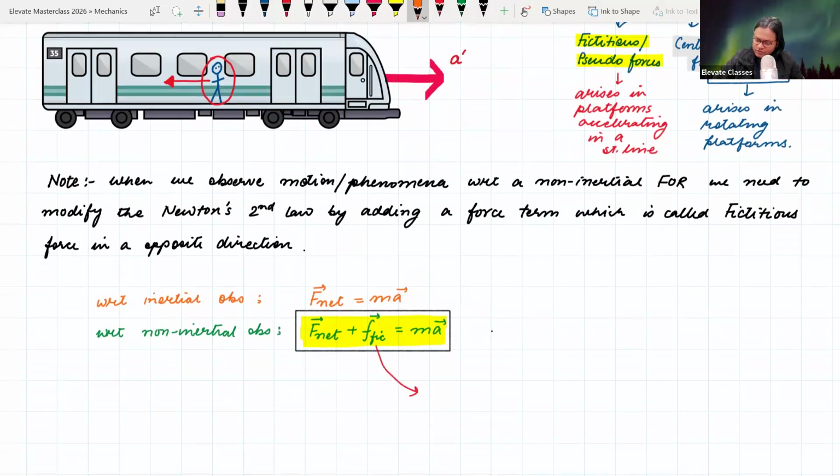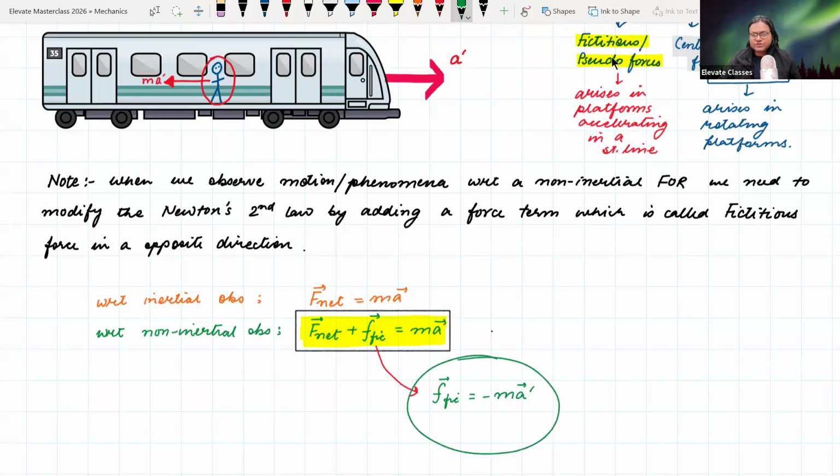What is this fictitious force? This fictitious force is acting on the person, which has a certain amount of mass m and acceleration a dash, which is the acceleration of the accelerating platform. So this is simply equal to minus m a dash. Okay, minus m a dash.